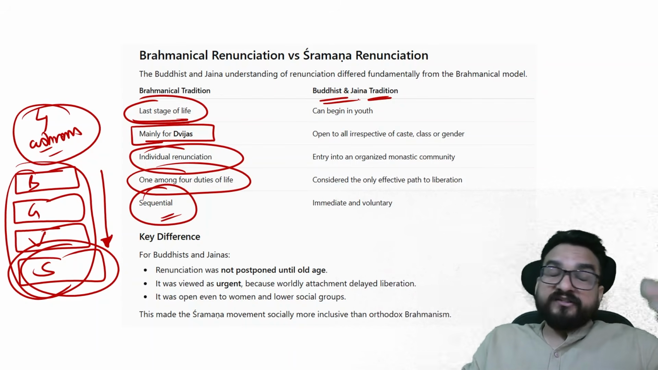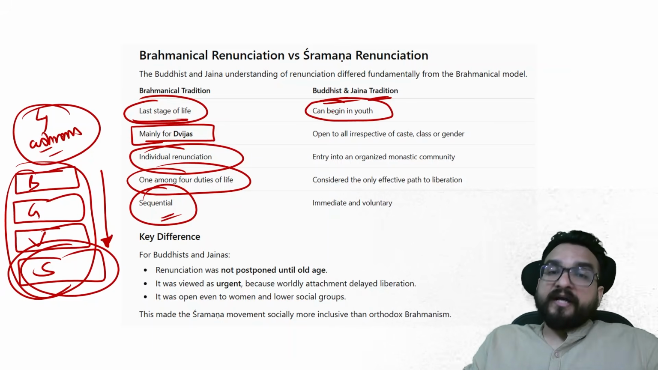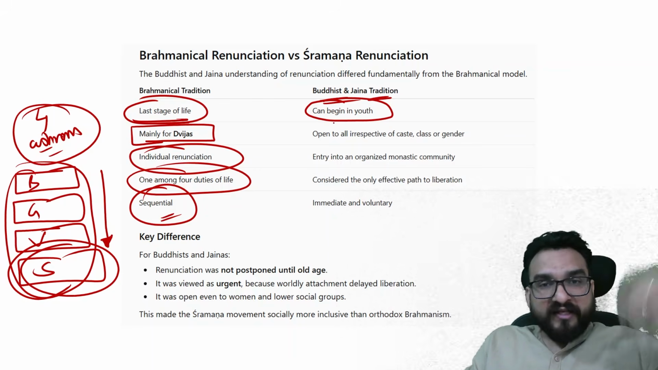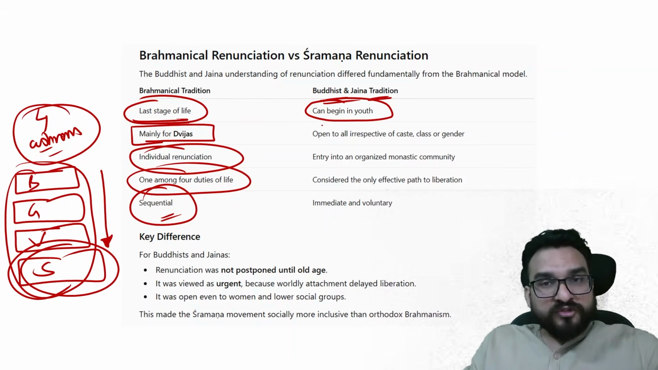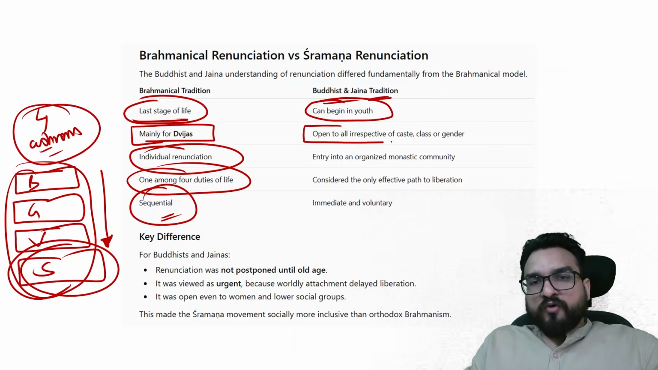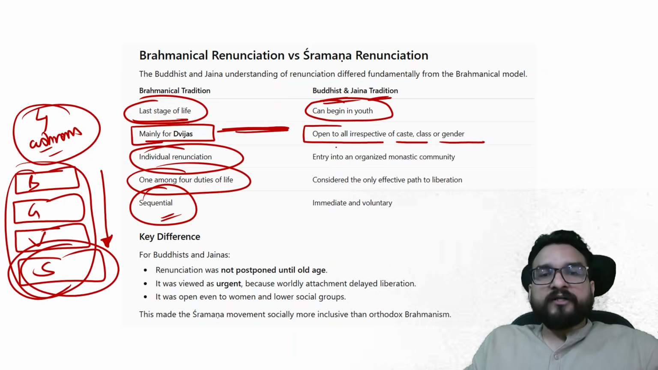Buddhist and Jaina tradition saying that begin it as early as you can. If you have got these particular tendencies very early in your life, you choose this path. That means you have been chosen by God to come closer to truth, right? So open to all, irrespective of caste, class or gender. It was not limited to some people.